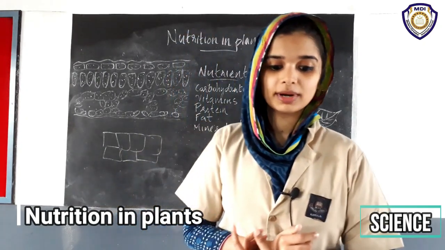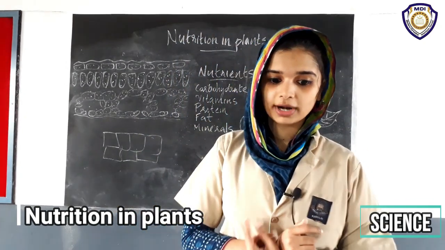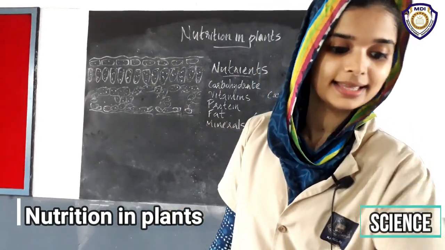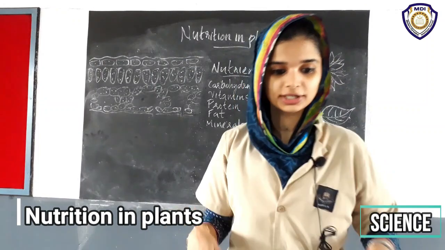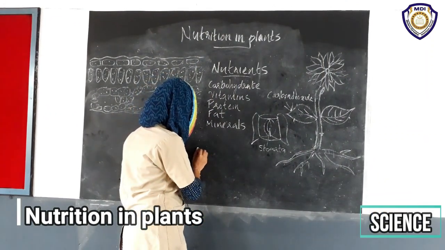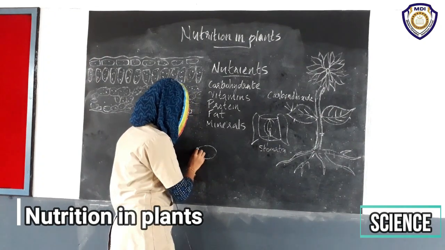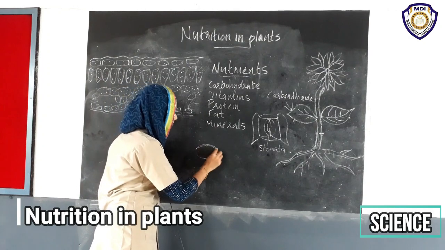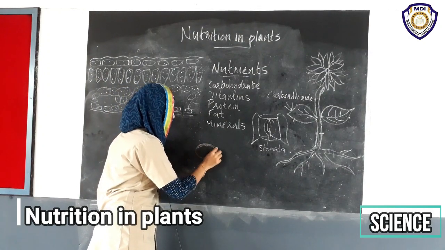There is a picture given in your textbook, figure 1.1. In that picture, there are a number of cells joined together. If this is a cell, it is surrounded by a wall.